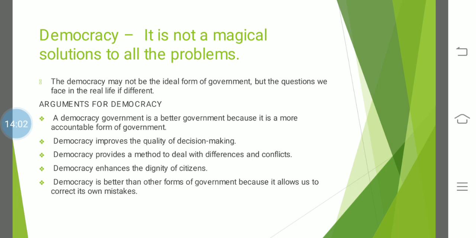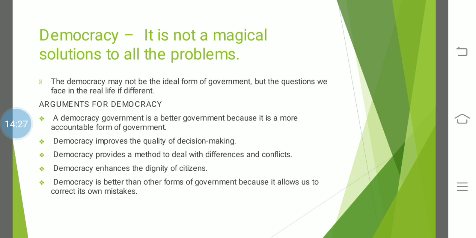Next, democracy provides a method to deal with differences and conflicts. Yes, all the differences and conflicts are resolved because democracy provides the methods to go for the solutions of the problem. As you know, India is a diverse country, with many communities and groups living together since ages.